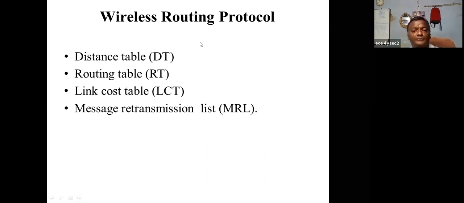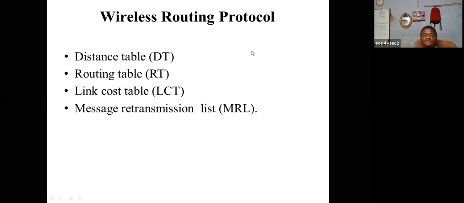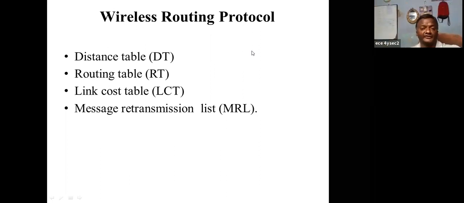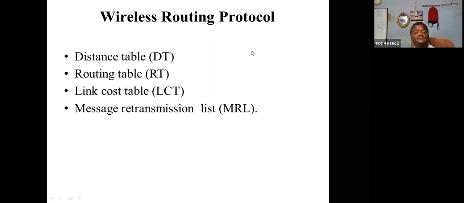In the routing updating table, the second one is called the wireless routing protocol. What is the wireless routing protocol? The wireless routing protocol is similar to DSDV, but it can maintain a number of tables.